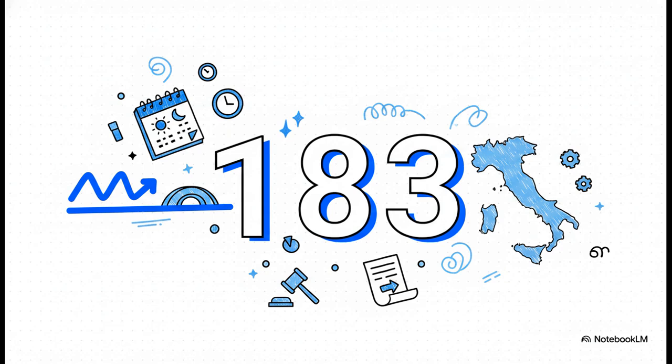And it all comes down to this magic number, 183. If you meet the residency requirements for most of the tax period, which translates to at least 183 days in a standard year or 184 in a leap year, you become a tax resident. And here is a crazy detail about the new rules. They now count fractions of a day. So yes, every single hour you're there actually counts towards your total.